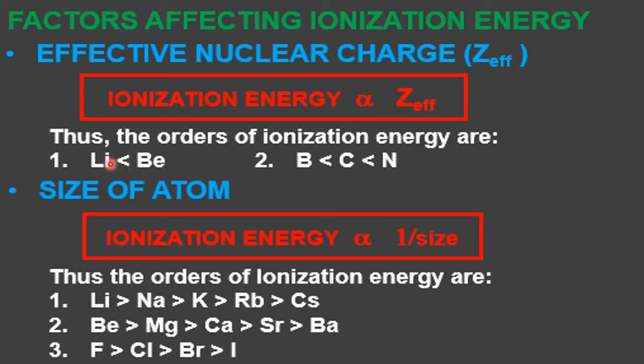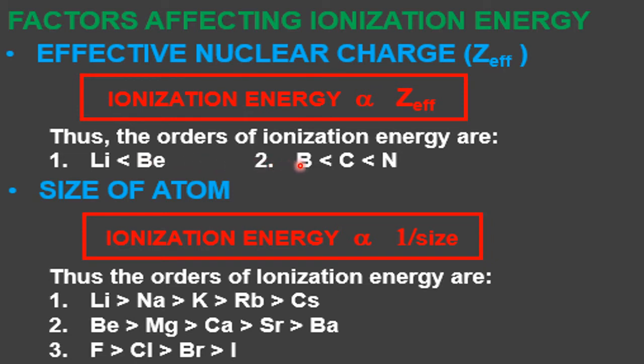Example: lithium is less than beryllium. Lithium is atomic number 3, beryllium is atomic number 4. When you move from left to right, effective nuclear charge, what happens? Increases. So beryllium will have more effective nuclear charge on the outer electrons compared to lithium. Therefore, because of the more effective nuclear charge, beryllium's IE is more compared to lithium.